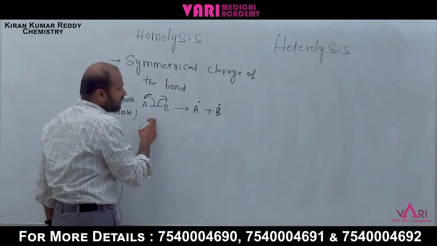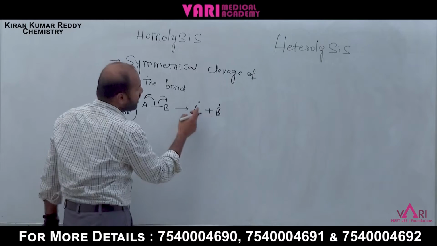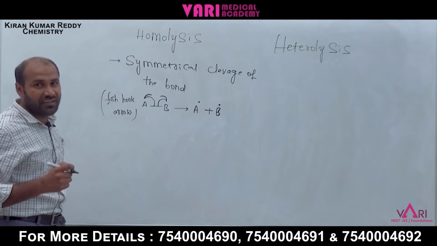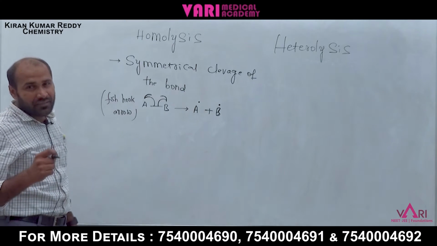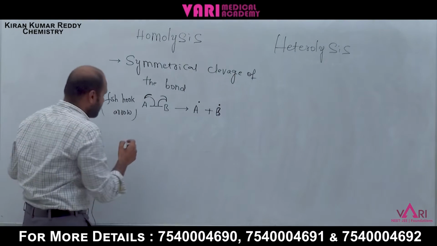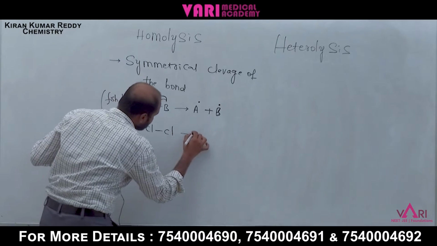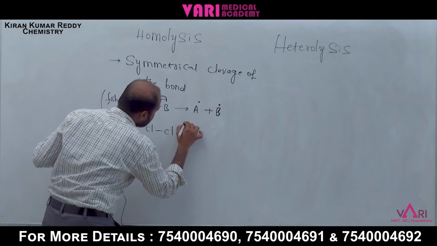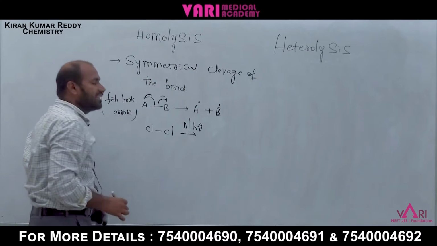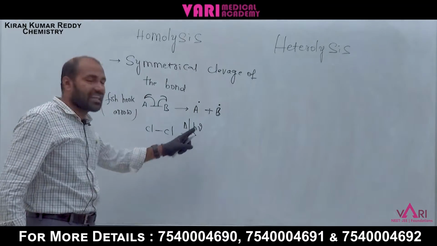Symmetrical cleavage forms free radicals. This one is the free radical, an odd electron species. It can be observed by electron spin resonance, ESR spectroscopy. We can write chlorine and chlorine in the presence of heat, heat means delta, and light. This homolysis occurs in the presence of heat and light.